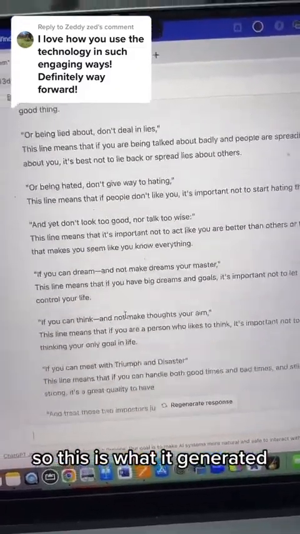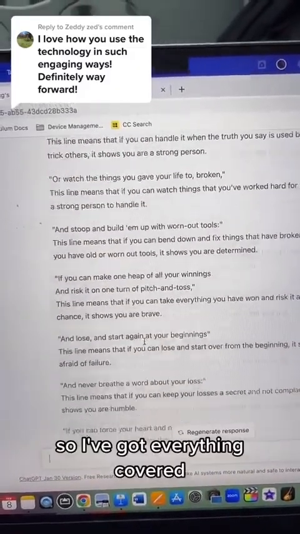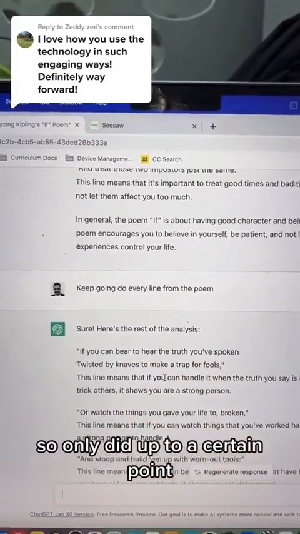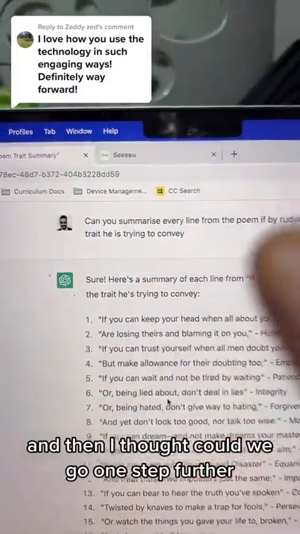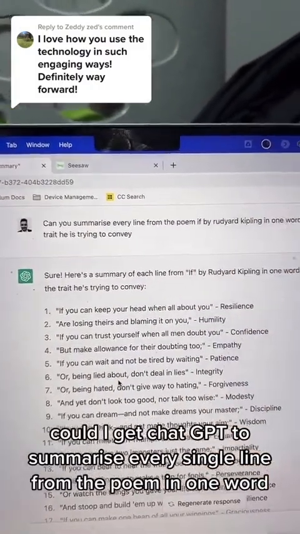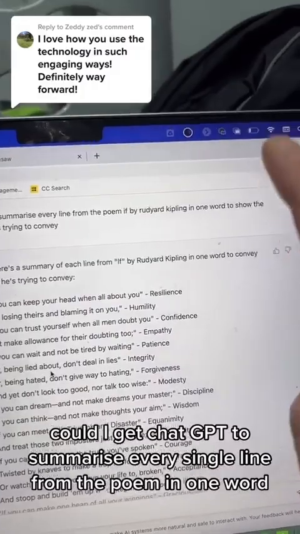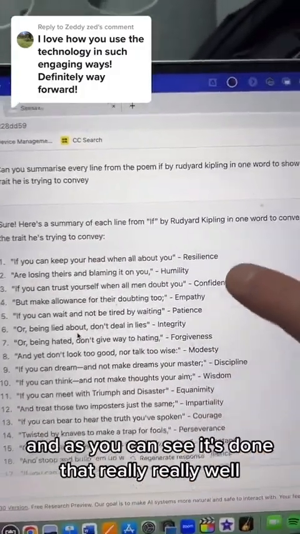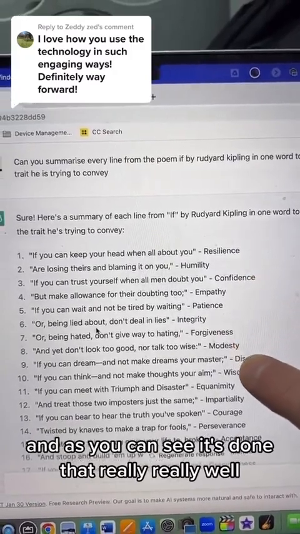So, this is what it generated. So I've got everything covered. I did ask it to do every other line in the poem, so it only did up to a certain point. And then I thought, could we go one step further? Could I get ChatGPT to summarise every single line from the poem in one word, summarising it in the value it's talking about? And as you can see, it's done that really, really well.